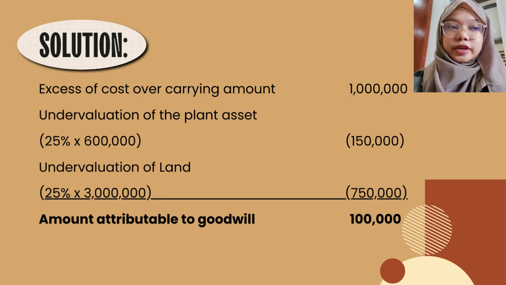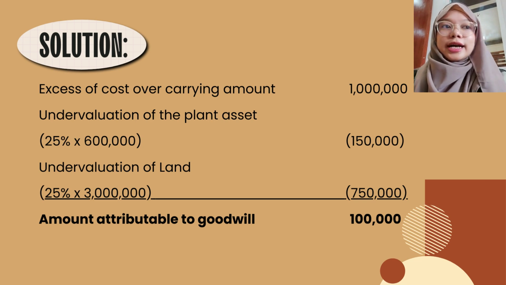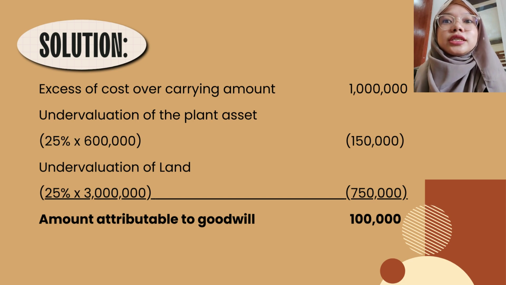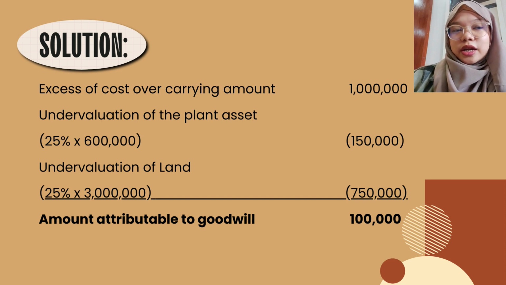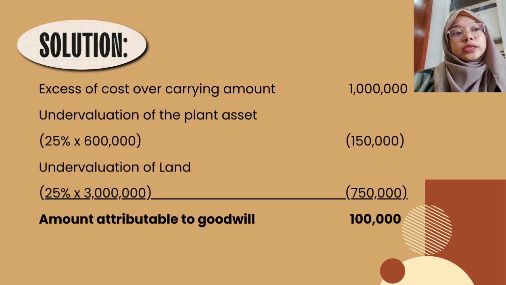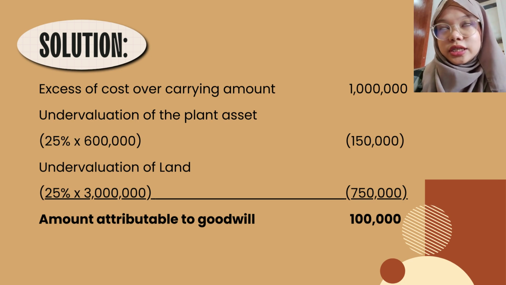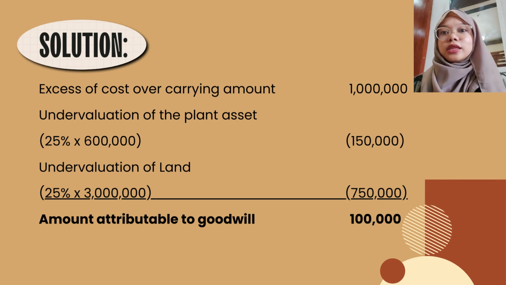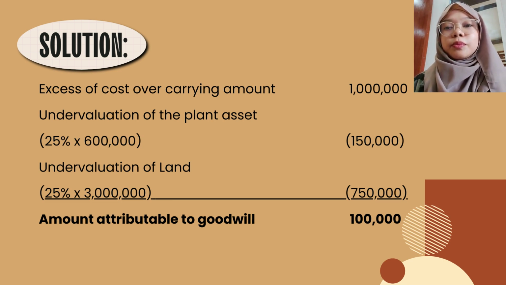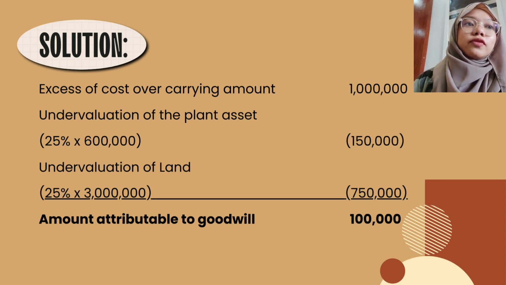With the result given, we are to deduct any undervalued assets. So in the problem, as Mr. Diaz has read, only 2 assets have a fair value that is in excess over their carrying amount. This is the plant asset and the land. To compute for the undervaluation of the two assets, we are to multiply by the percentage acquired by the investor, which is 25%, which by the way means that the investor has a significant influence.